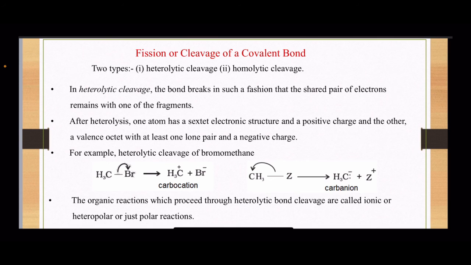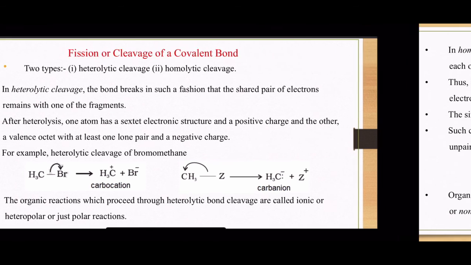a negative charge. In other words, you can see here bromomethane. When the bond is broken between the methyl group and the bromo group, the electron pair is taken up by the bromo group and it will carry a negative charge, and the methyl group will get the positive charge and a carbocation will form. The organic reactions which proceed through heterolytic bond cleavage are called ionic or heteropolar or just polar reactions.